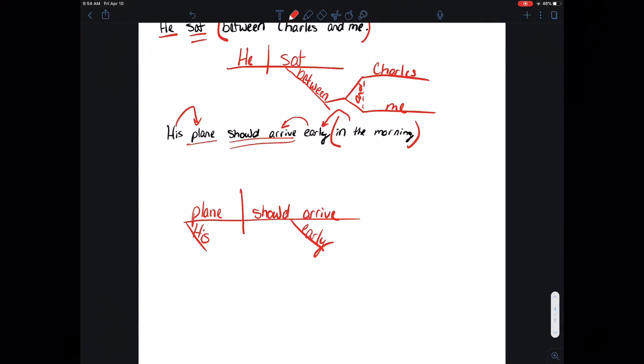All right, in the morning modifies early, so we're going to do like we did whenever the adverb modified another adverb or an adjective. Okay, you're going to draw your little line, and this is where your preposition is going to go. Then you just draw your horizontal line out. Object of the preposition goes there. And then we did have a modifier, so the goes underneath morning.